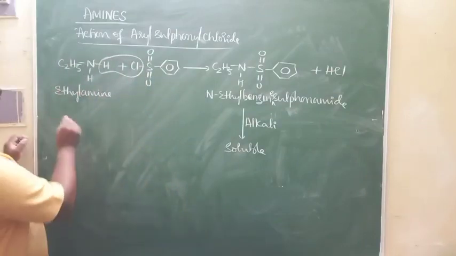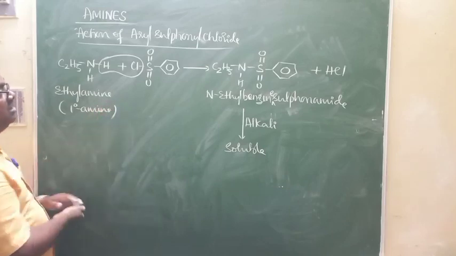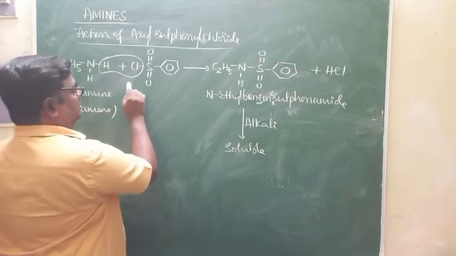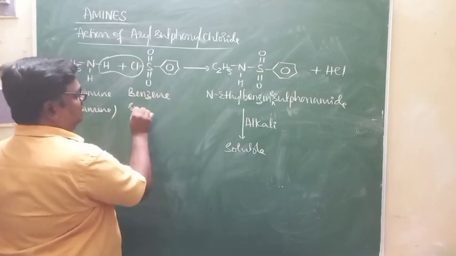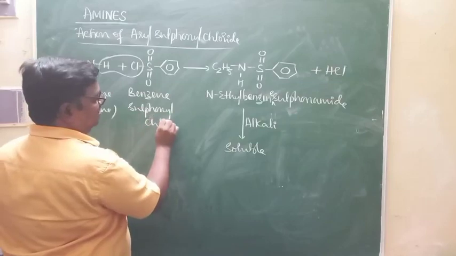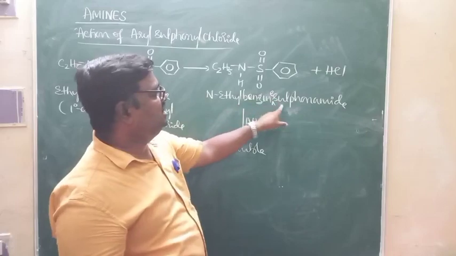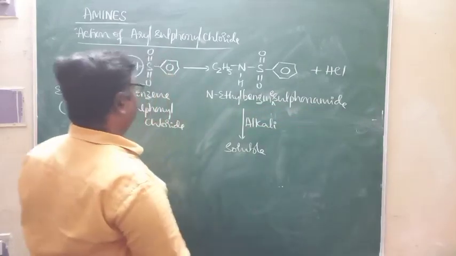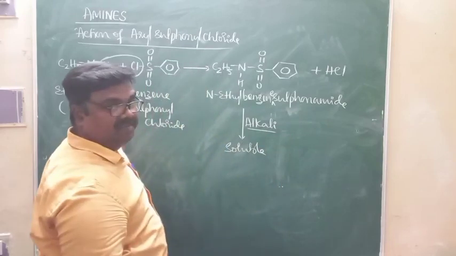When a primary amine like ethylamine reacts with benzene sulfonyl chloride, that leads to the formation of N-ethyl benzene sulfonamide, and the product is soluble in alkali, base sodium hydroxide.